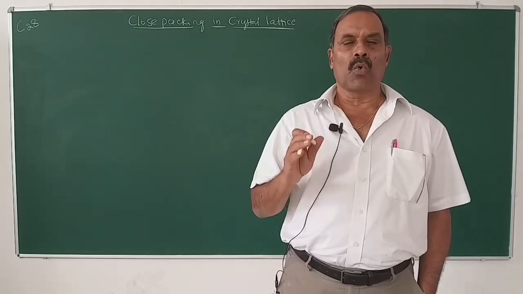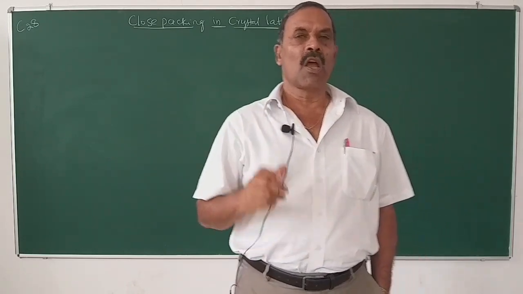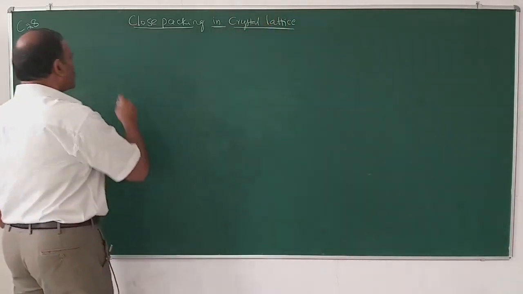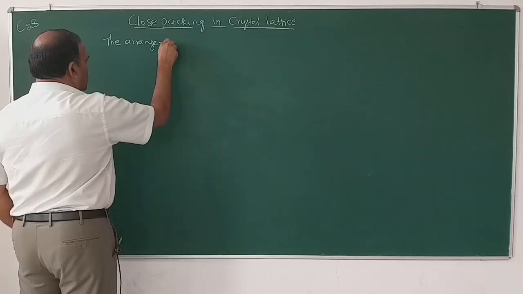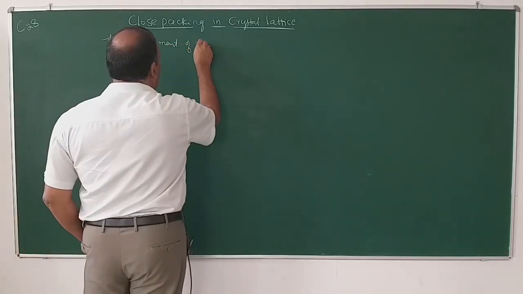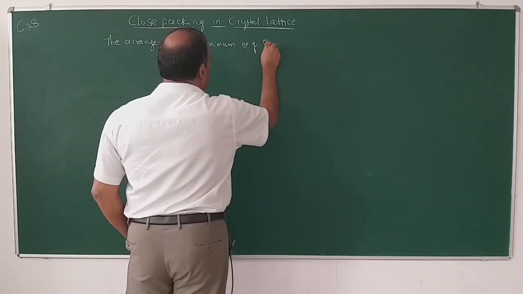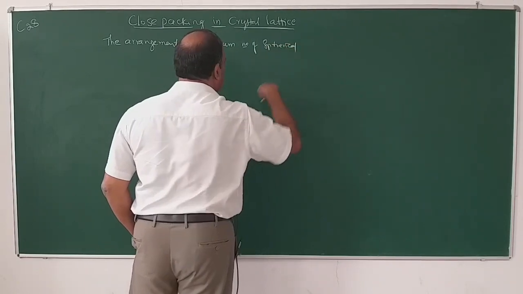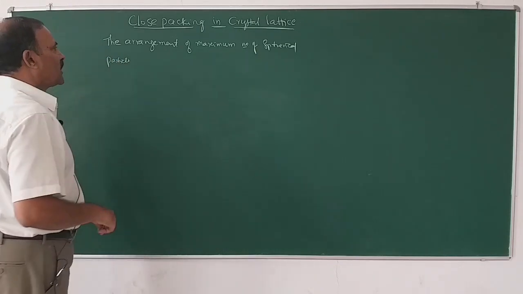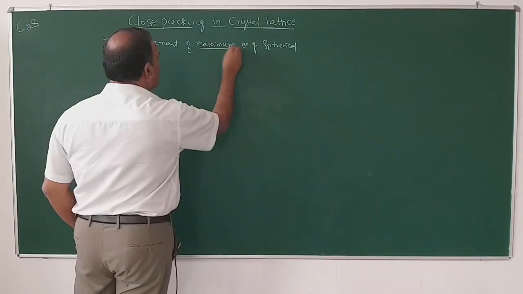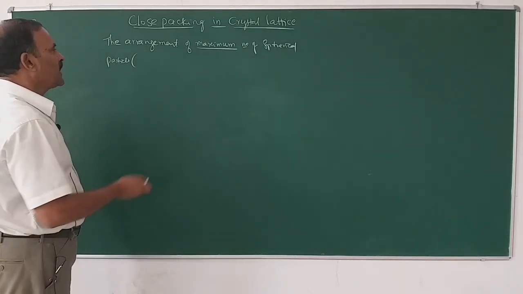So today we will know what is close packing in crystal lattice or in solids. What is close packing? The arrangement of maximum number of spherical particles. The particles which are present in the solids are assumed to be spherical.